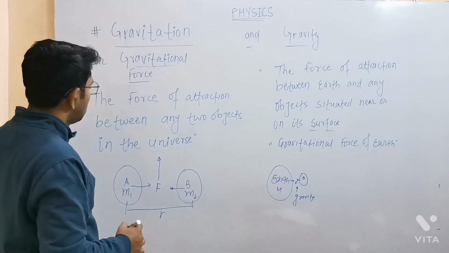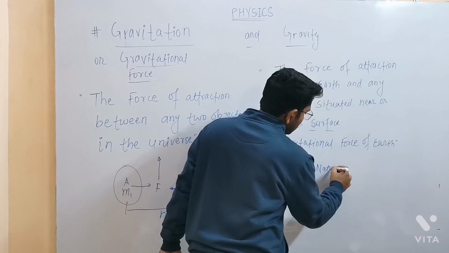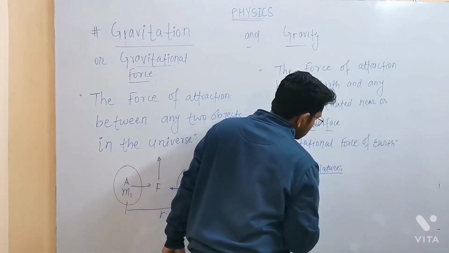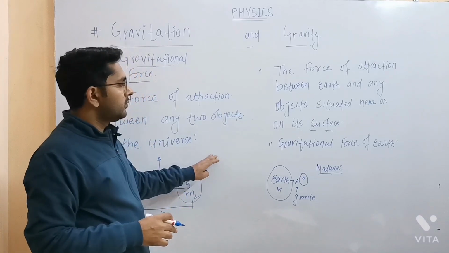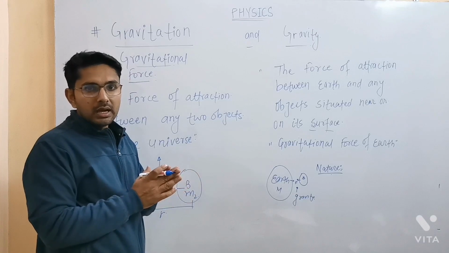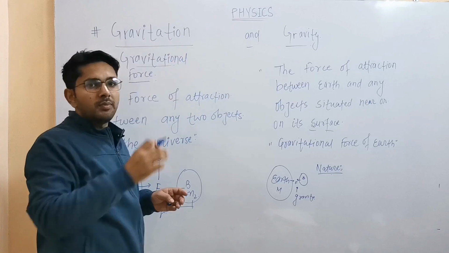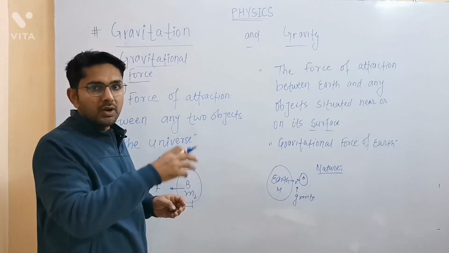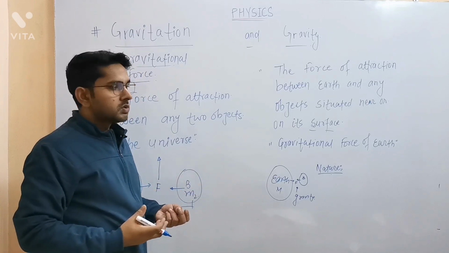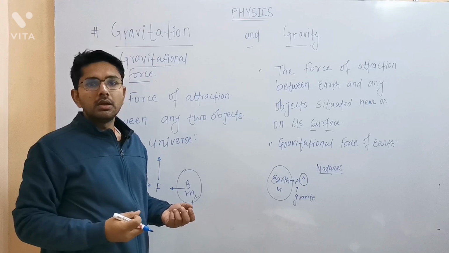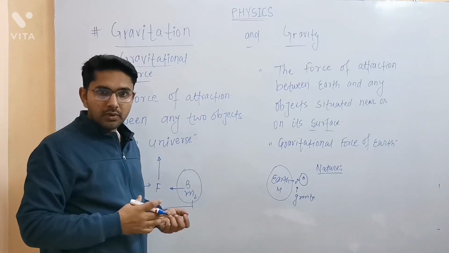Now if we talk about the nature of the gravitational force, there are two types of forces that exist in nature. One is attractive force and one is repulsive force. So let's suppose I drop a stone from a building, what will happen to the stone? It will fall down, so it is being attracted by the Earth. The stone is falling due to the gravity or gravitational force of Earth.